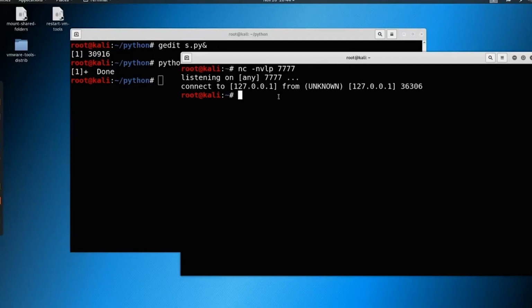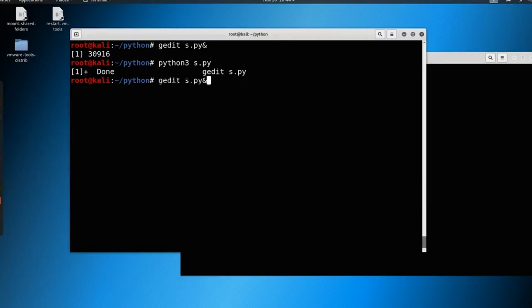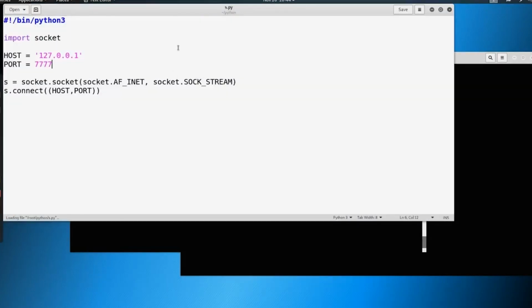We connected to ourselves. But with this script, we have successfully achieved what we wanted to, which was to utilize sockets to connect one node to another node. That's it. So we're going to build upon this whole thing here. In the next lesson, we're going to build a port scanner. It's going to be a bad port scanner, but it's still going to be a great lesson. So let's go ahead and just take a look at that port scanner, and I'll catch you in the next video.